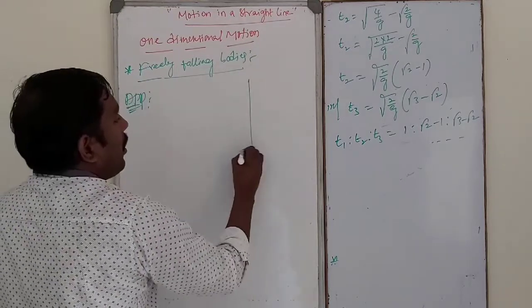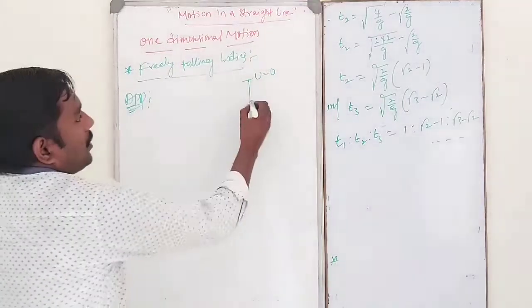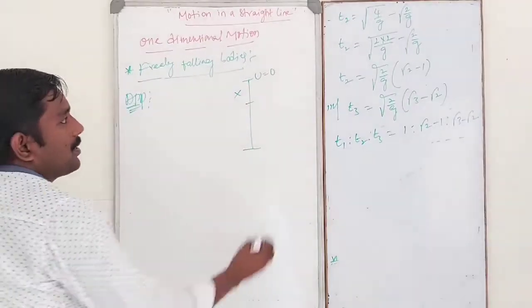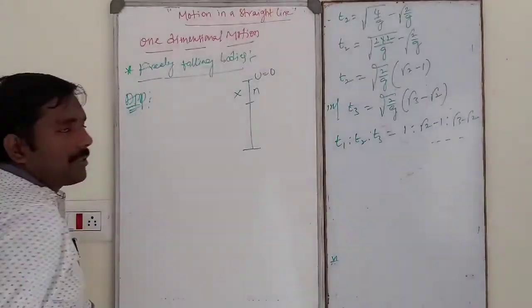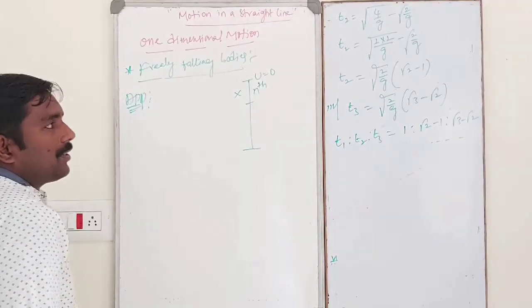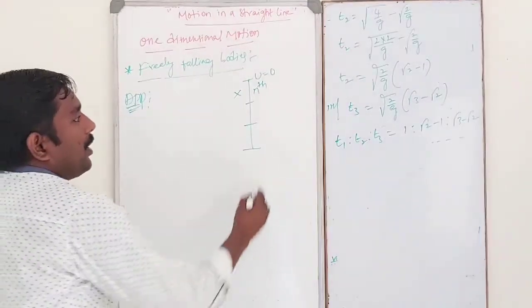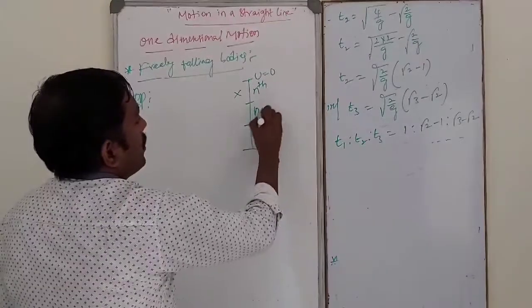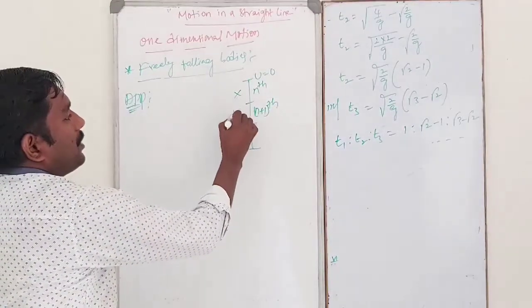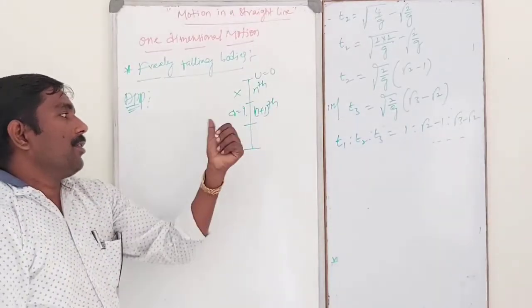So the body falling under gravity, the initial velocity will be 0. It travels a distance of x in the nth second. So what is the distance traveled by the body in the n plus 1th second? Suppose this is d. The distance traveled in the n plus 1 second, what is the value of d?